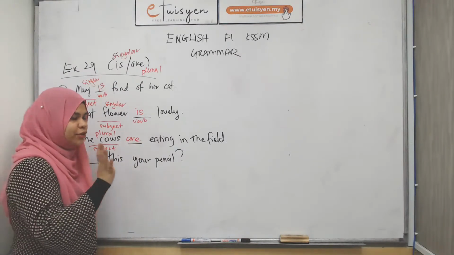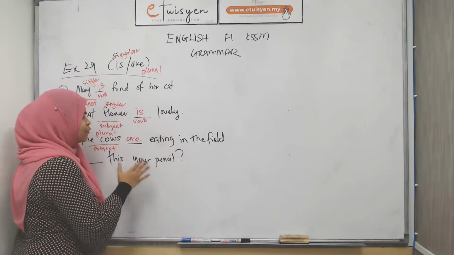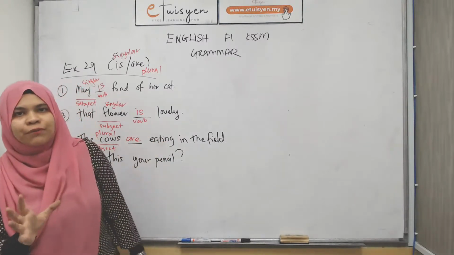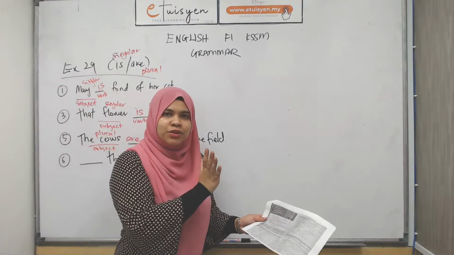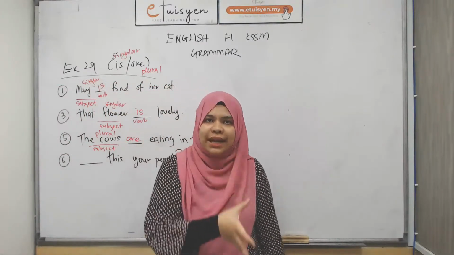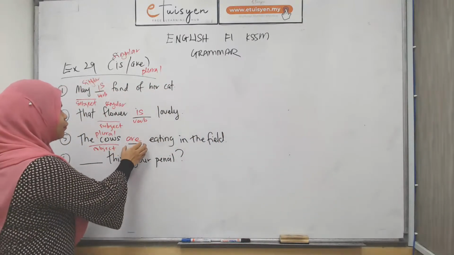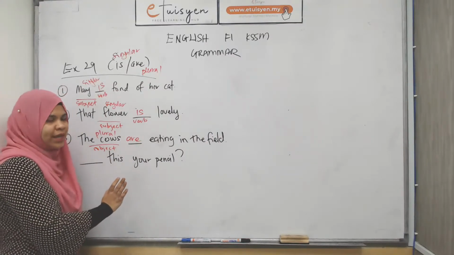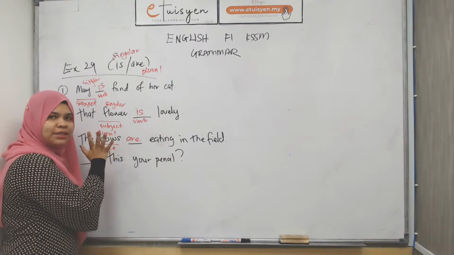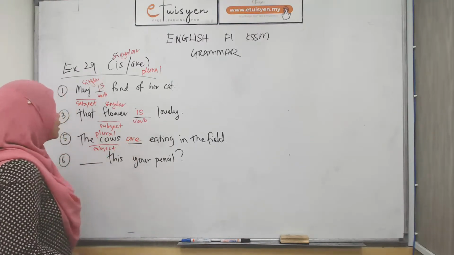Here, the verb that you're trying to identify is not this part. I know that this is a verb, but in this subject-verb agreement, you're trying to find the one right next to your subject, the one that describes your subject. So here it will be this part, the verb to be. This is what tells us whether your subject is plural or singular. So here it is. Now, that is for number 5.